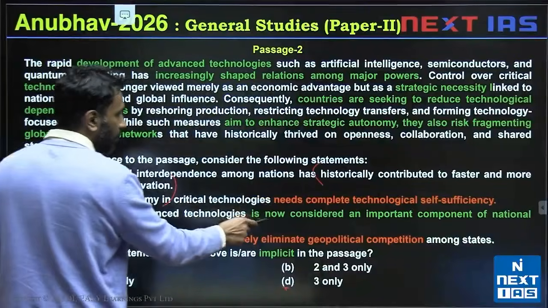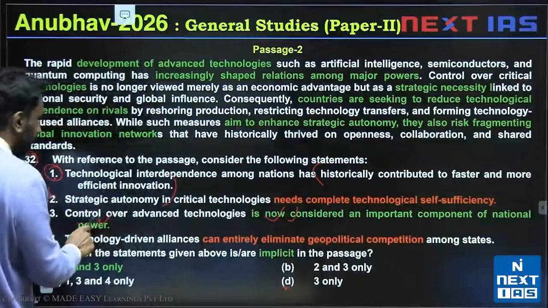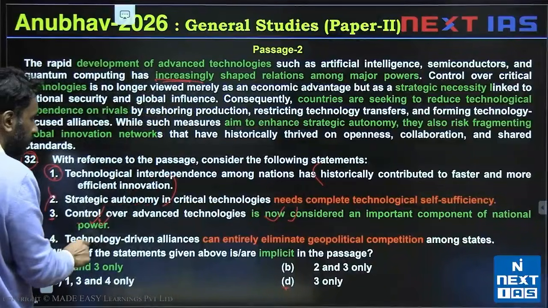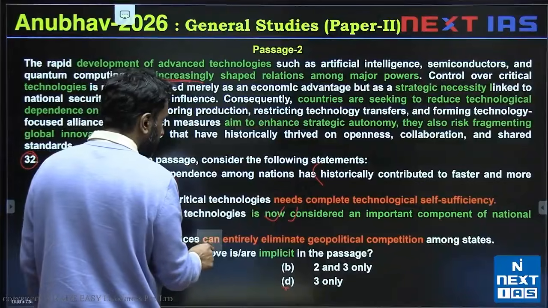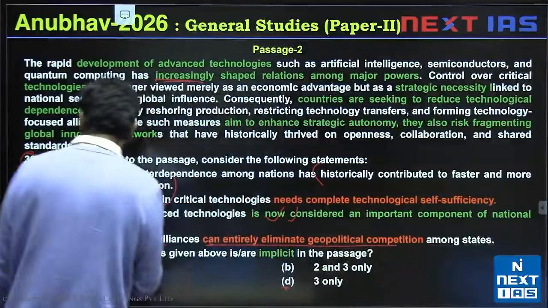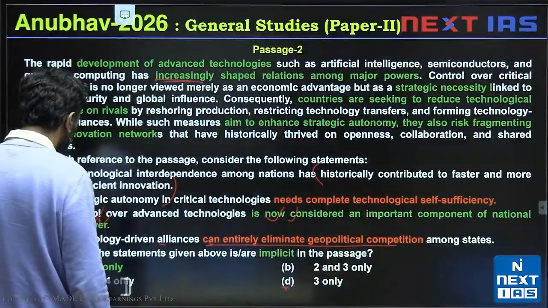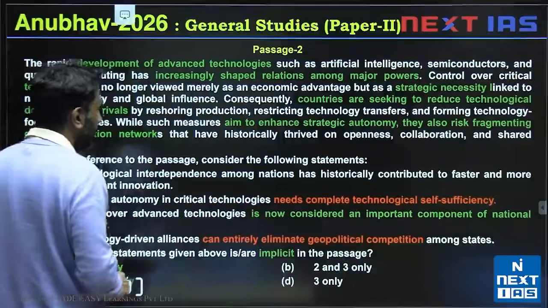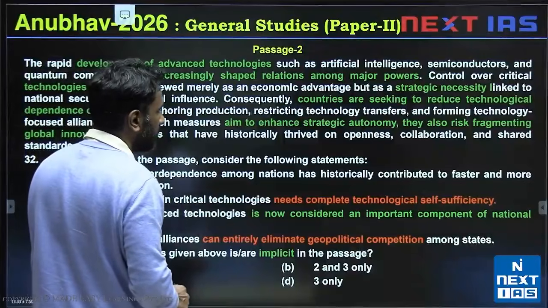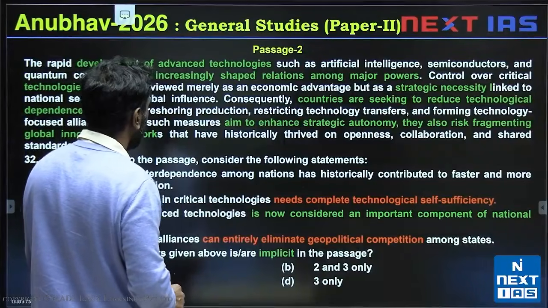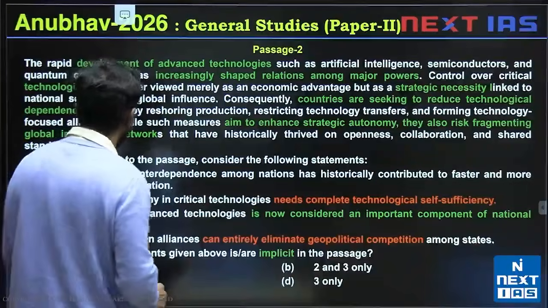3 says it is now considered an important component, which is valid because now countries are increasingly deciding. 3 is valid. 4 says technology driven alliances can entirely eliminate geopolitical competition. So 4 would be invalid. Now I'm left with 3. 3 is definitely valid. What about 1? Technological interdependence among nations has historically contributed to faster and more efficient innovation. So from the passage I can say this for sure.